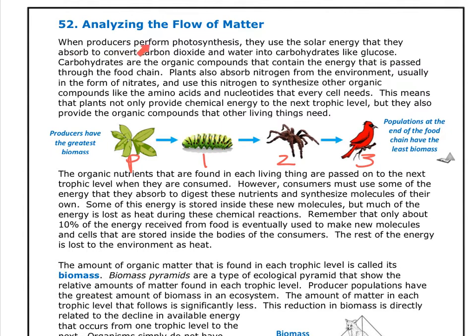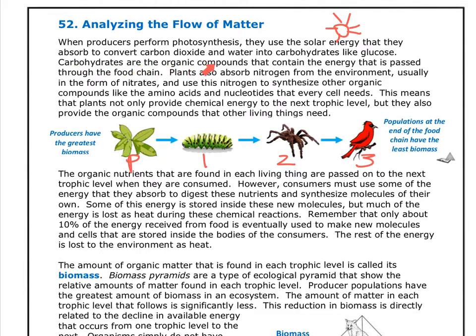When producers perform photosynthesis, they use the solar energy that they absorb to convert carbon dioxide and water into carbohydrates like glucose. So we talked about solar energy. Remember, that is the sun. Okay, plants take in the sun's energy.